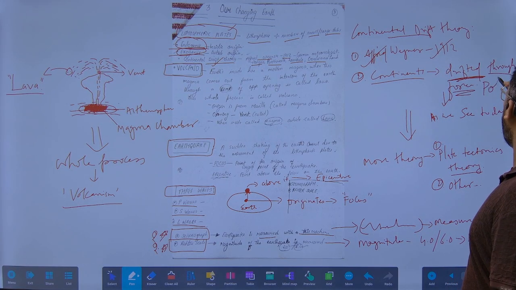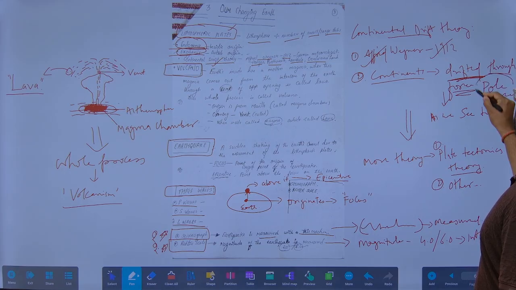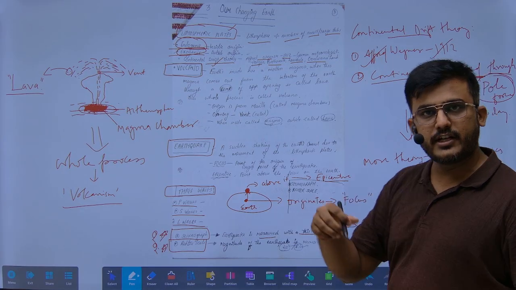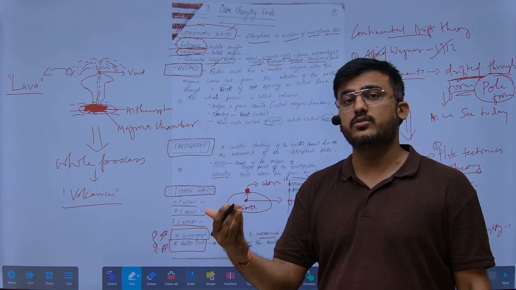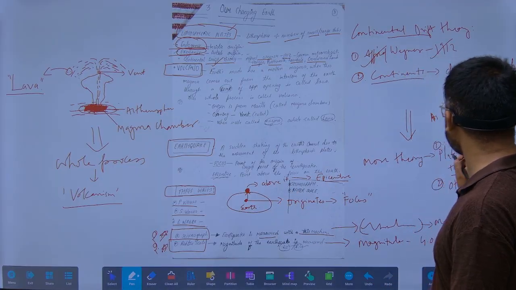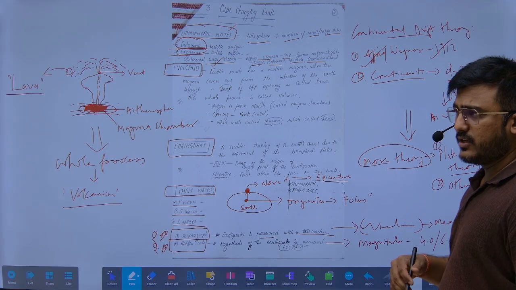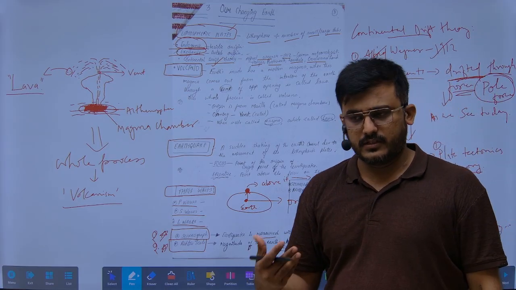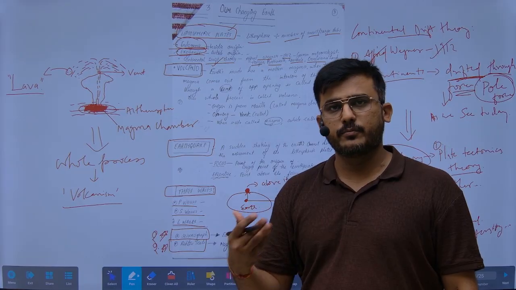It was a pole force which drifted these continents to their present positions as we see today, the major seven continents. More theories also came after that, which resulted in the formation of a new theory.